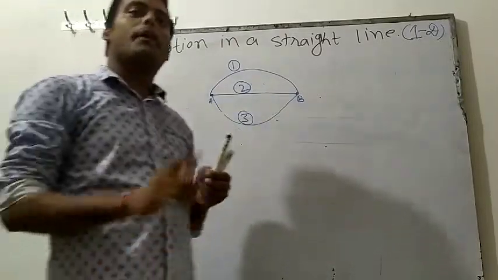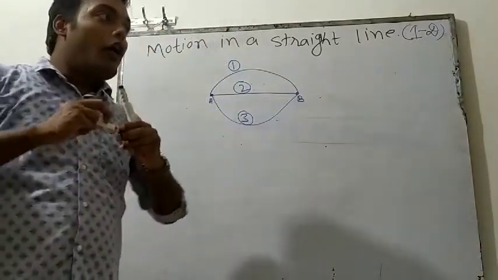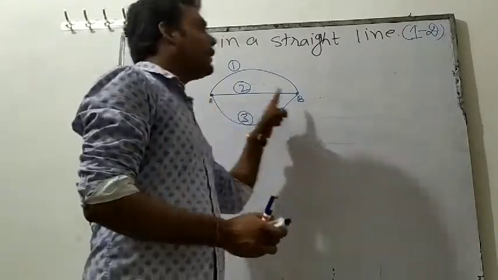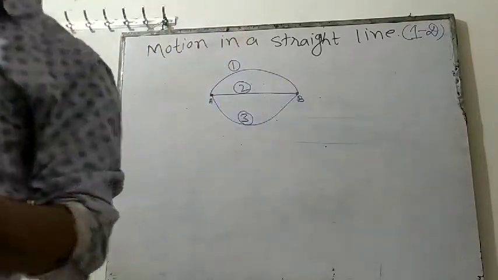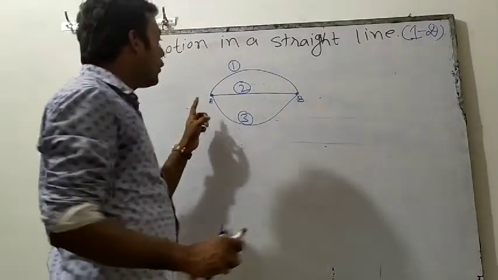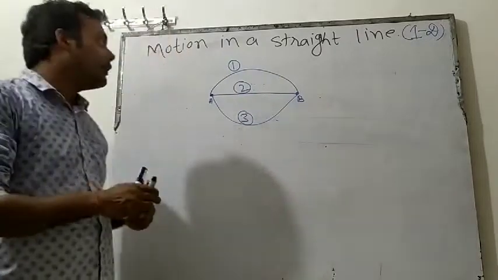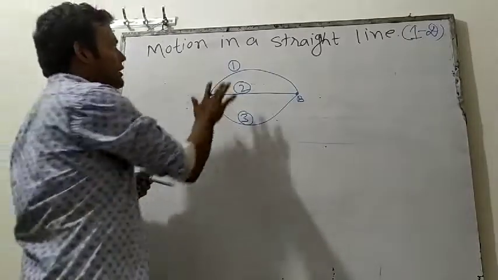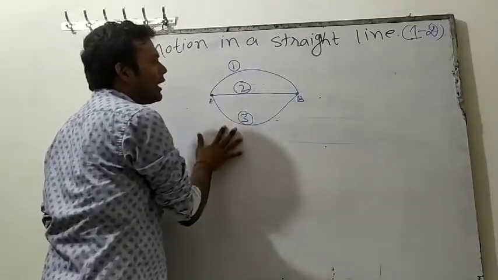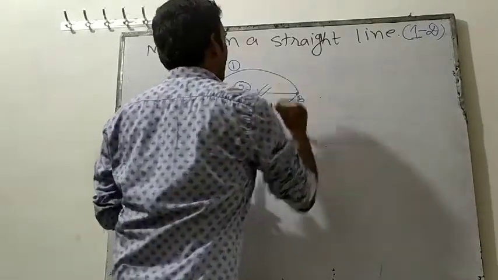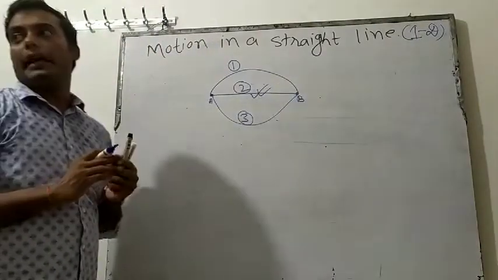If I ask you a simple question, which path should I select so that I will go from A to B in minimum time? Hope my question is clear. So obviously we have to select the shortest path. Shortest path means, in the first, second and third paths, which path is the shortest? Second path. So I will select the second path for the shortest time.